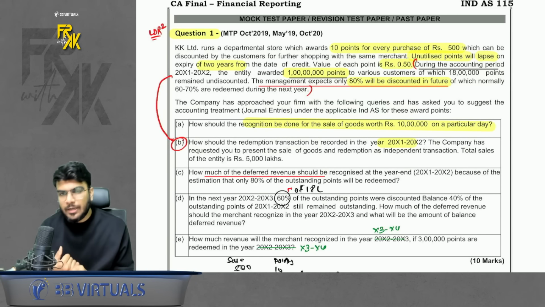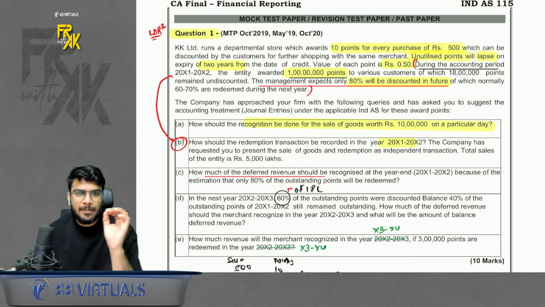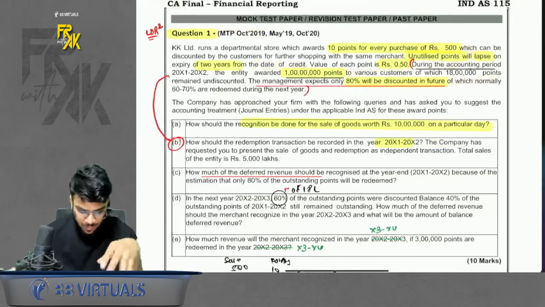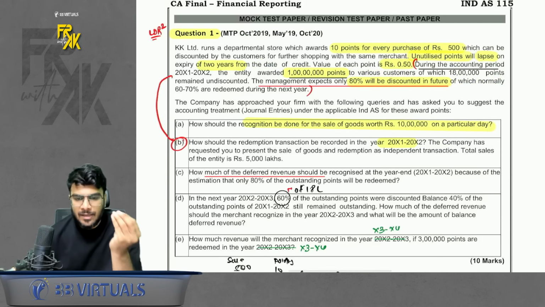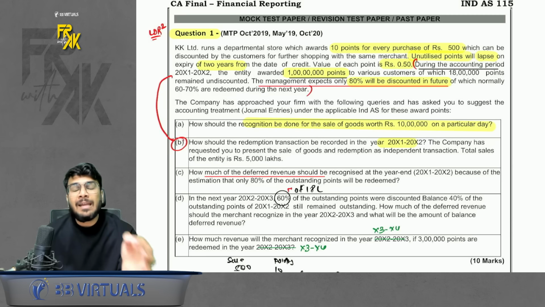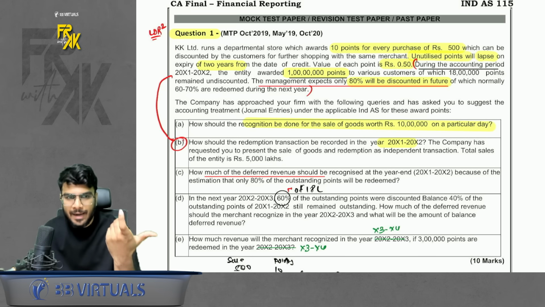Chalo guys, so we will also quickly revise all the important questions of MTP, RTP and past papers also. Solution is also available, question also available. So we will try to revise it. Of course, do remember these are some quality questions which I will revise. So writing practice is a must. There is no replacement for writing practice. Please do remember that part. Still I will just go through them so that you have an idea of what is happening in the question.